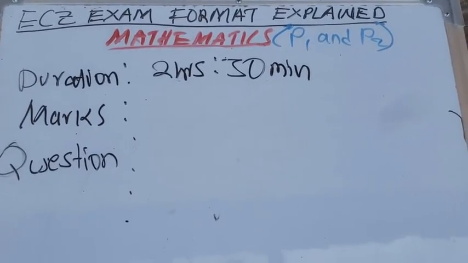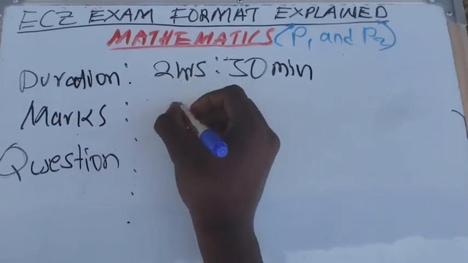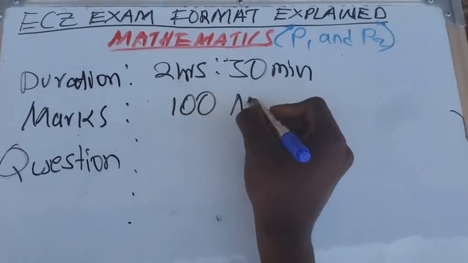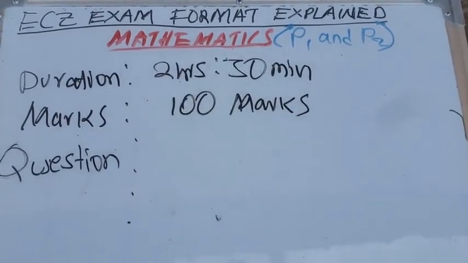Then what about the marks? Mathematics paper 2 has 100 marks in total.